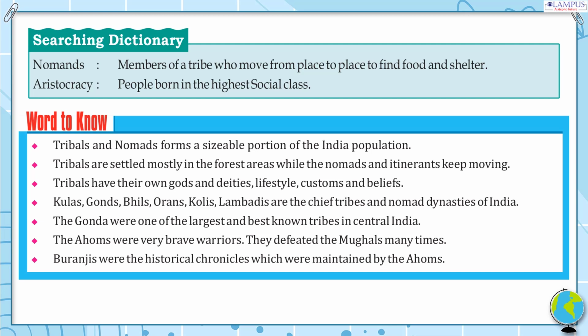The Gonds were one of the largest and best-known tribes in central India. The Ahoms were very brave warriors. They defeated the Mughals many times. Buranjis were the historical chronicles which were maintained by the Ahoms.